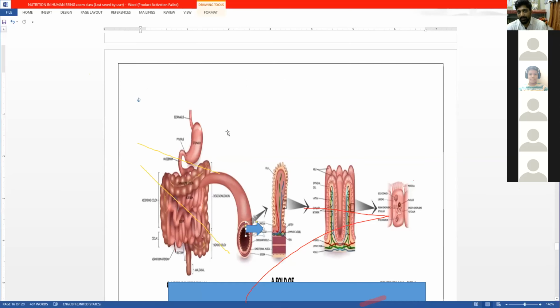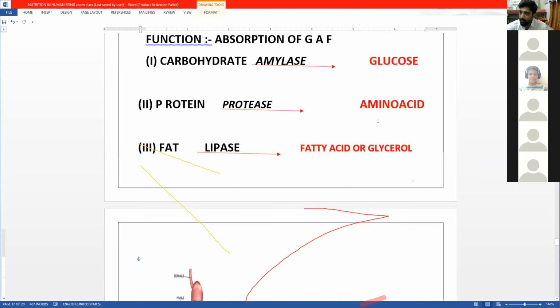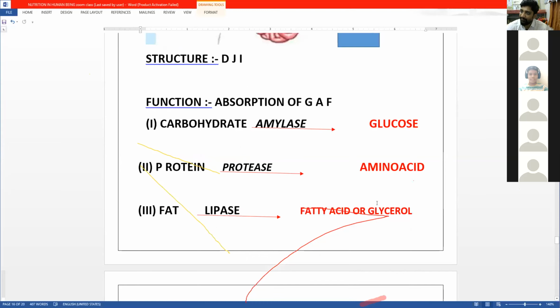Whenever you break open the intestinal wall and see the inner lining of the intestinal wall, we see a finger-like structure. This finger-like structure is nothing but villi and microvilli. These villi and microvilli will absorb glucose, amino acid, and fatty acid. Is that okay?